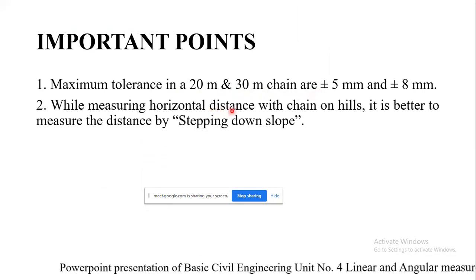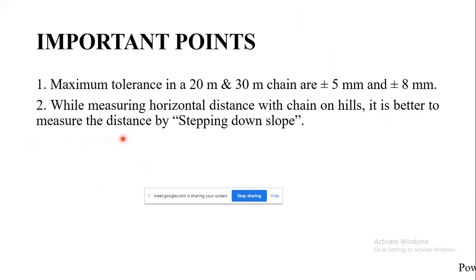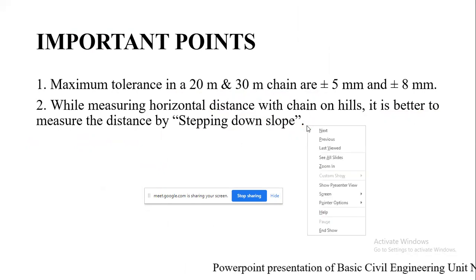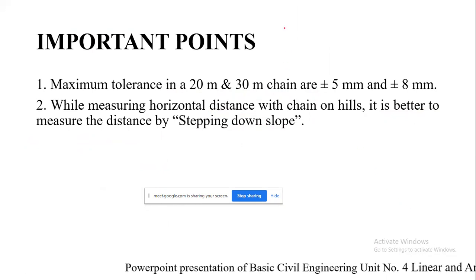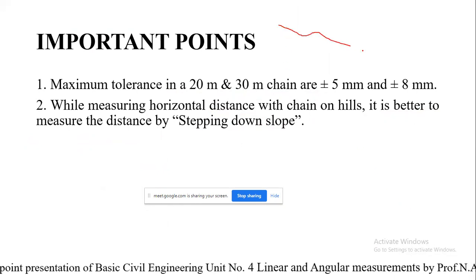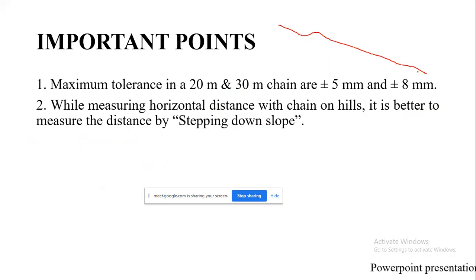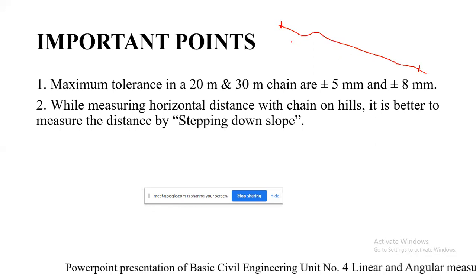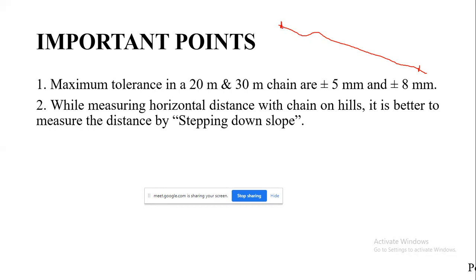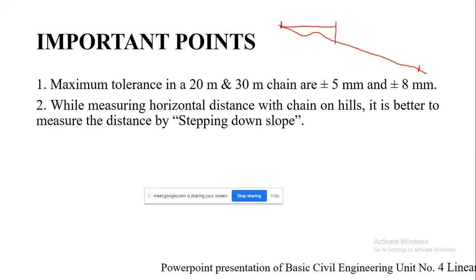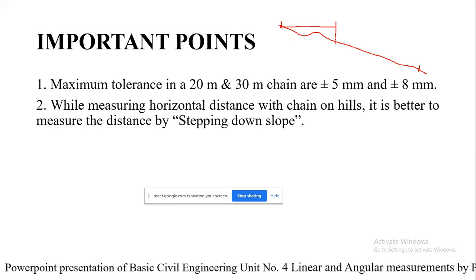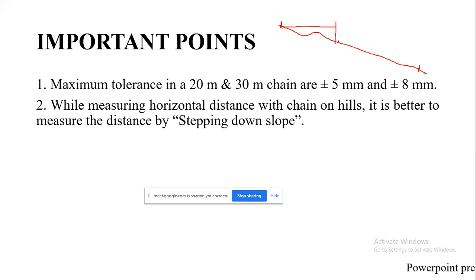Then, while measuring the horizontal distance with a chain on hills, it is better to measure the distance by stepping down slope. Suppose there is a sloping ground like this, with point D1 and point D2 which you are supposed to measure. One ranging rod will be held at one point and another at the other, in a straight line, and a plumb bob will be released so that the ranging rod is perpendicular.